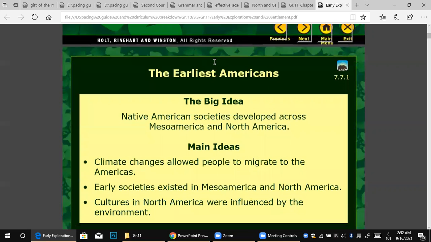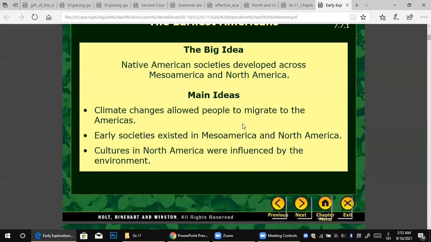Okay, so here this is the earliest Americans, the first people who lived in America. This is the big idea: Native American societies developed across Mesoamerica and North America. These are two places that were famous at this period. The Native American societies tried to settle in Mesoamerica and North America.